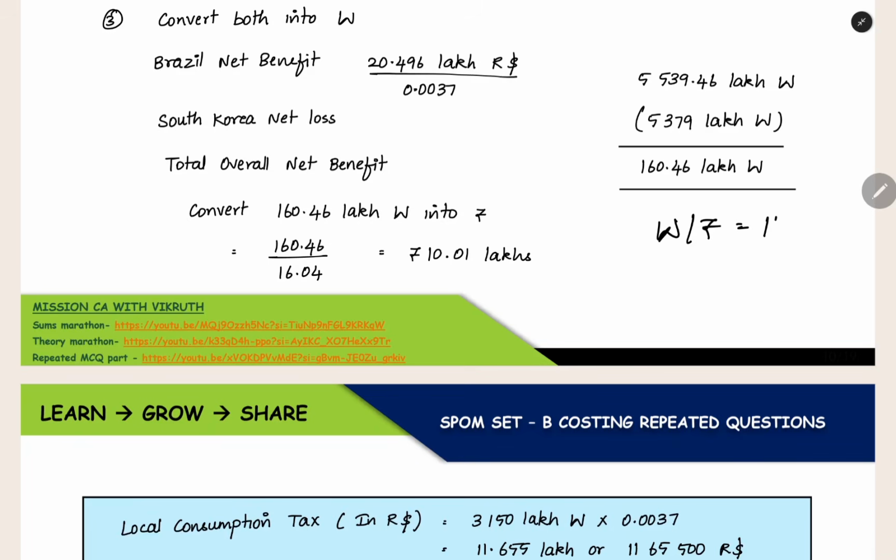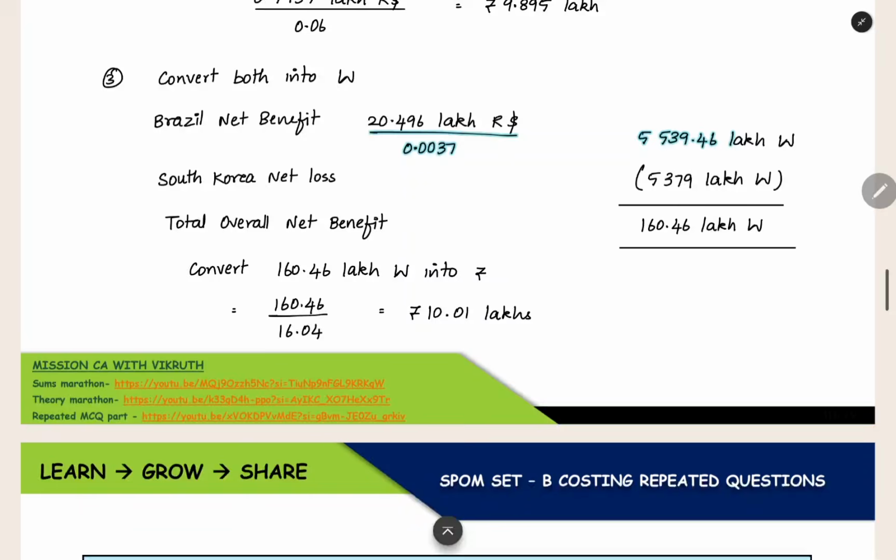Won per rupee is 16.04. Now we have to convert won, but the quote is given for rupee. So we have to divide it. This is the amount we have to convert. This is the quote. We are dividing it, and we are getting this much rupees. This is the net benefit which we are getting in the third option.